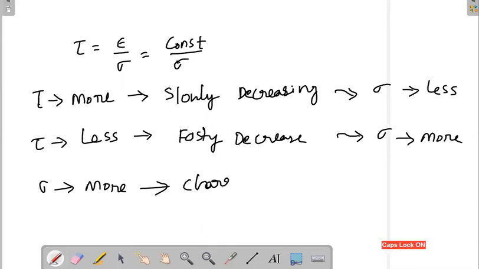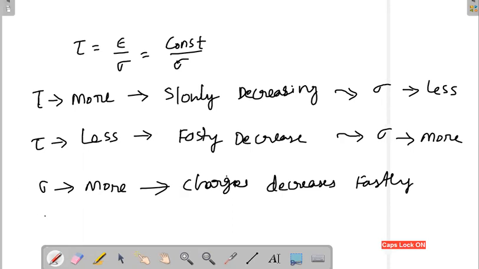If conductivity is high, charges decrease fast, because it is conducting very fast, so velocity will be high. At very high speed it will be going outside. Once the conductivity is more, definitely the charge has to reduce itself very fast, because charges are going outside the conductor.